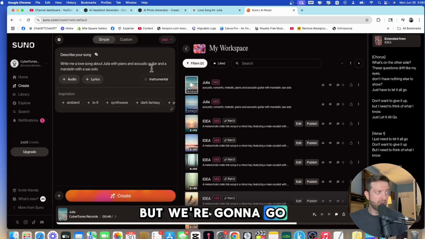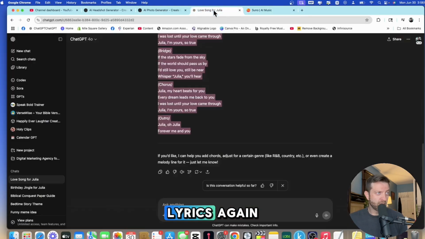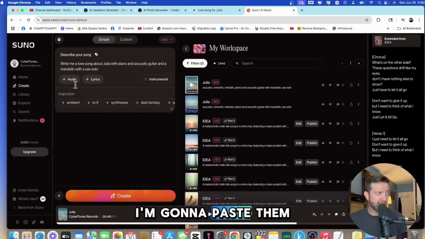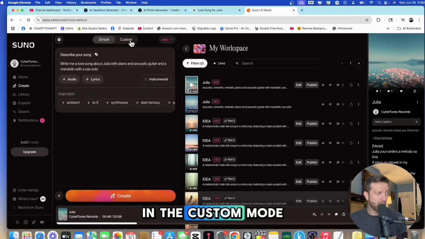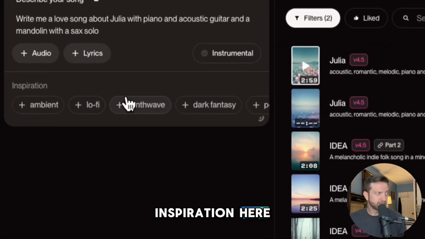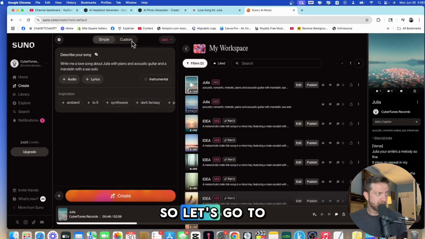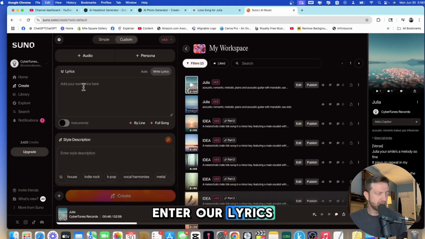But we're going to go with our ChatGPT lyrics. Again, I've already copied and I'm going to paste them right now in the custom mode. Again, just real quick, in simple mode, all you're doing is describing your song and what you want in your song. And you could add inspiration here. So let's go to custom and then we're going to enter our lyrics.